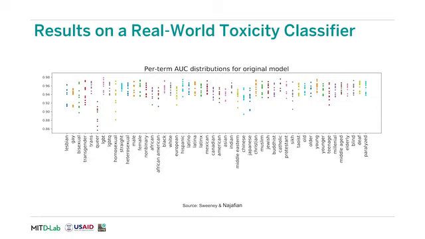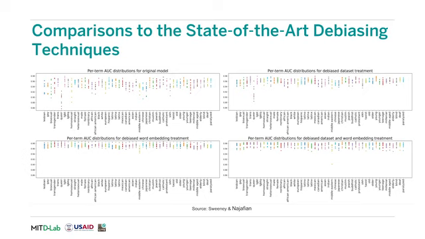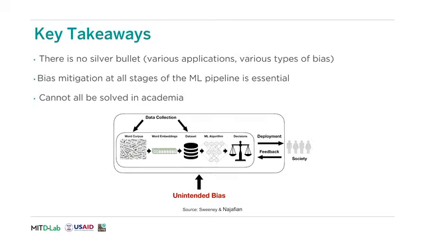One can see that there is a lot of disparity between the accuracies for different demographic groups. Ideally, we would want the variance in different training runs to be compressed, as well as the differences between each demographic group in the AUC scores to be smaller. Sweeney and Najafian show that a toxicity classification algorithm that uses the debiased word embeddings creates better results. This slide shows results for per-term AUC distributions for the CNN with different debiased treatments. Sweeney and Najafian measure how the word embedding debiasing compares to other state-of-the-art techniques. Further discussion and evaluation of these graphs are presented in the corresponding thesis.